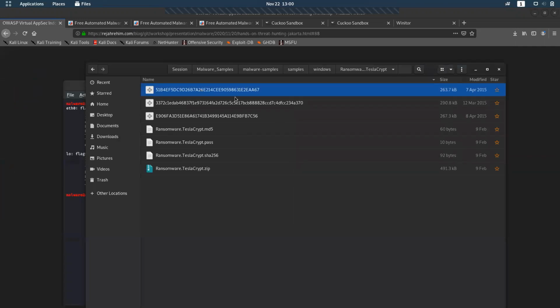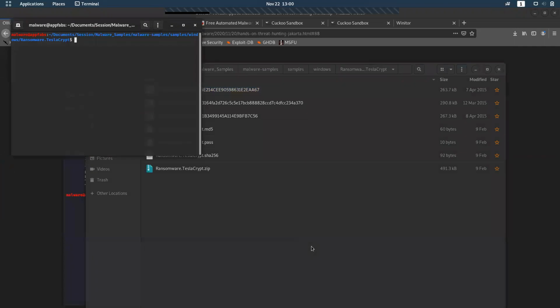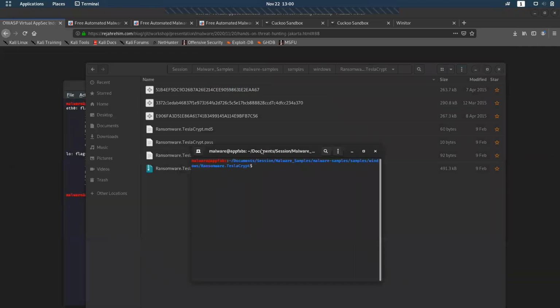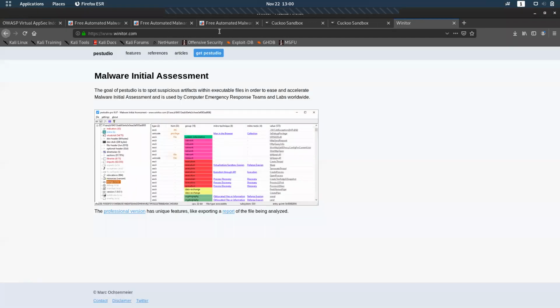Here is the TeslaCrypt. I'm making the MD5 hash of it to check it with VirusTotal. I'll get the MD5 hash of this file, copy it from here and go to VirusTotal.